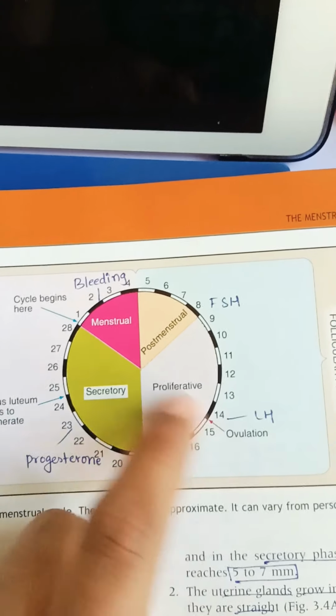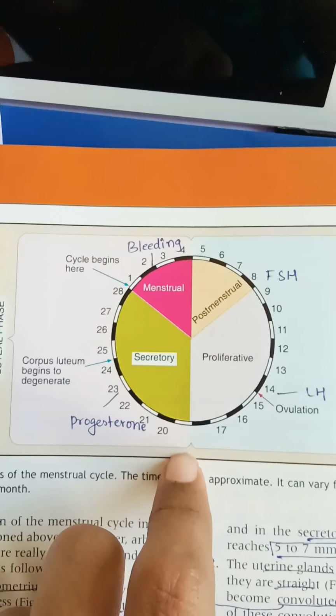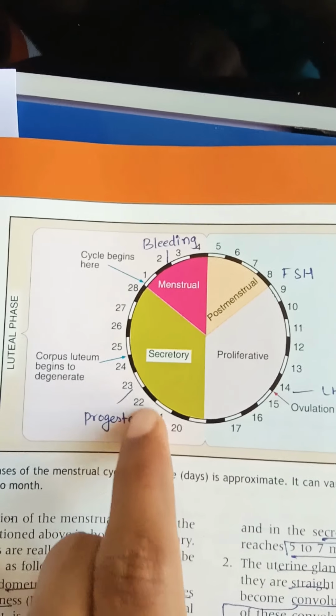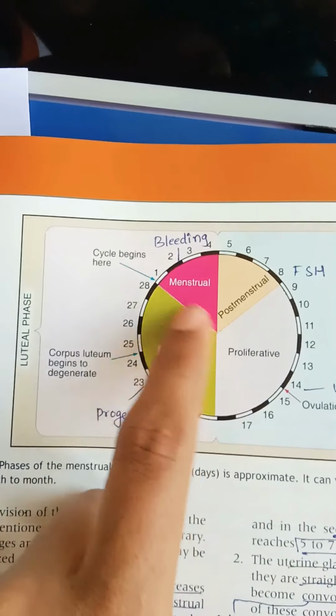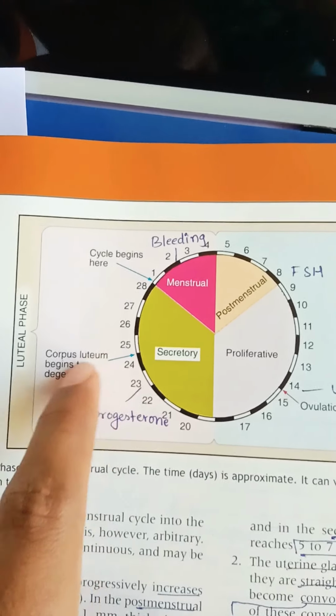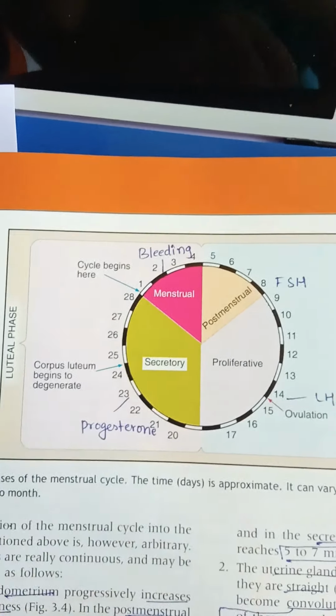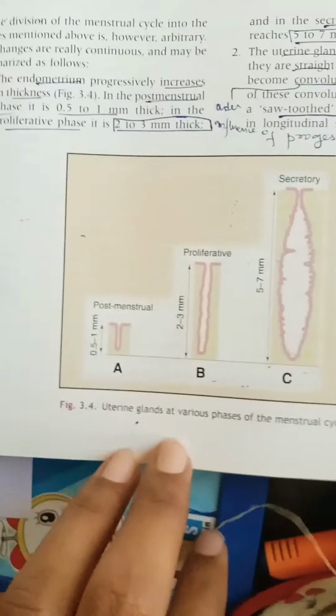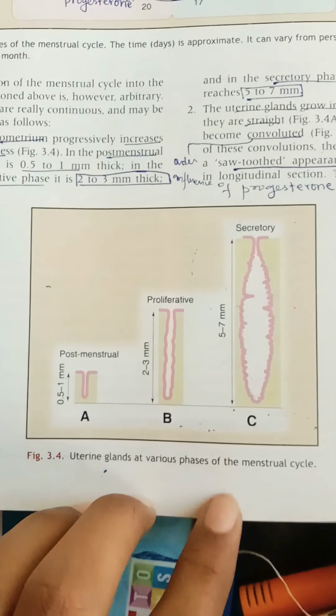So 14 day ovulation, and here is the proliferative phase. And from 20 day to 28 days, you can see this is all the secretory phase. The corpus luteum is beginning to degenerate. And here you can check the uterine glands at various phases of the menstrual cycle.